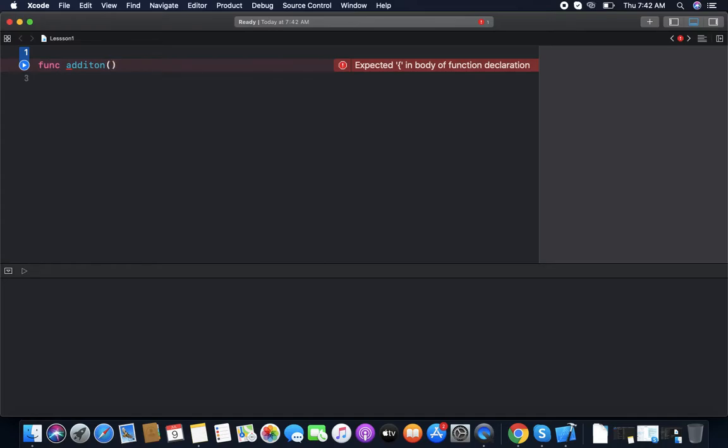So we write the first integer, of type Int, then the second integer, also type Int, then the third one, also of type Int.